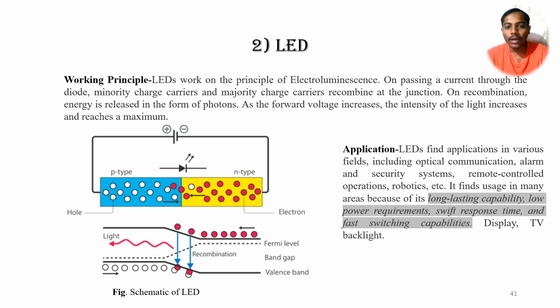Whenever the recombination process happens across the junction, light is emitted in the form of photons. This kind of LED is applicable in optical communication as well as alarm and security systems. It finds uses in many areas because it has long lasting capability, lower power requirements, and very fast switching capability. That's why it can be used in displays and TV backlights.